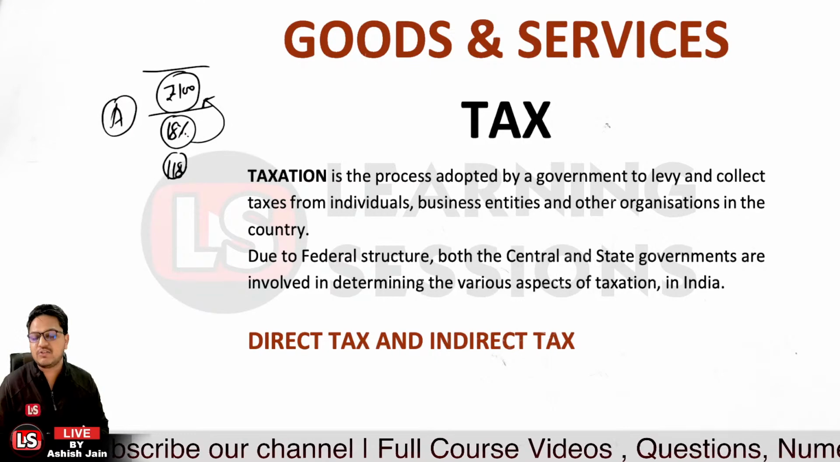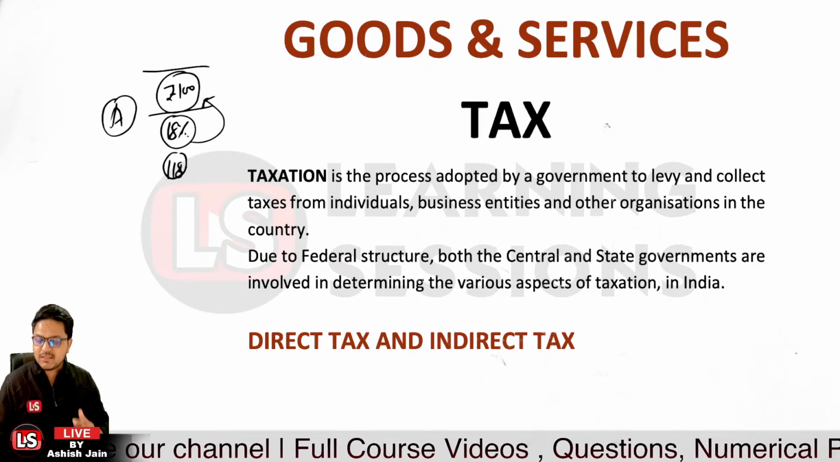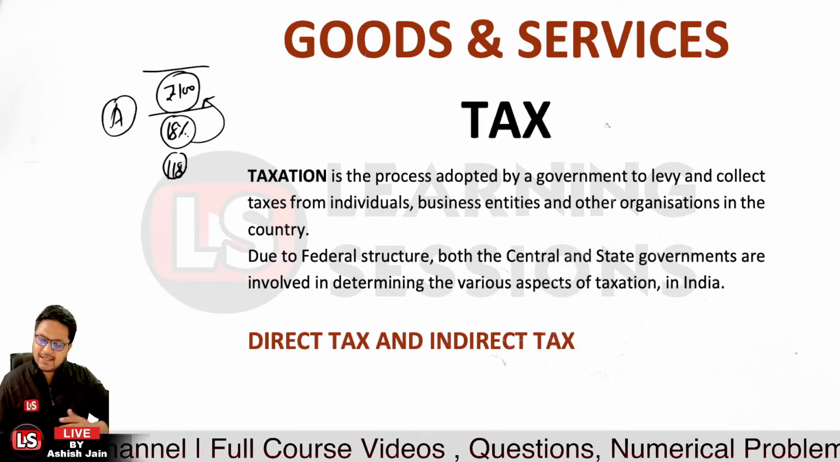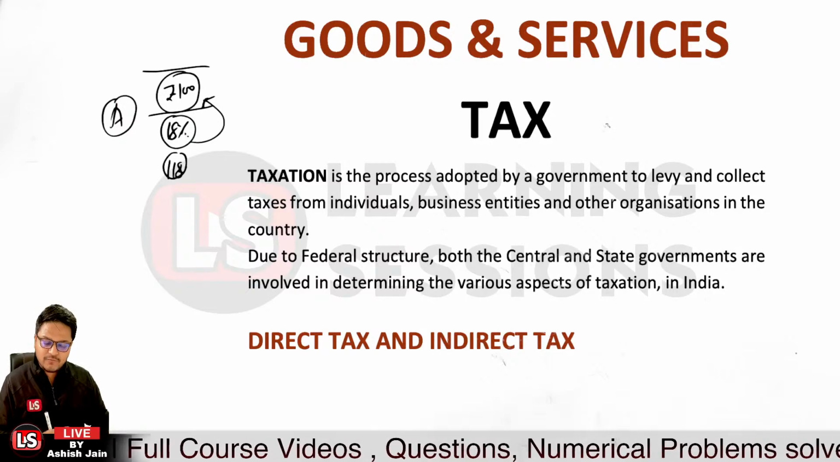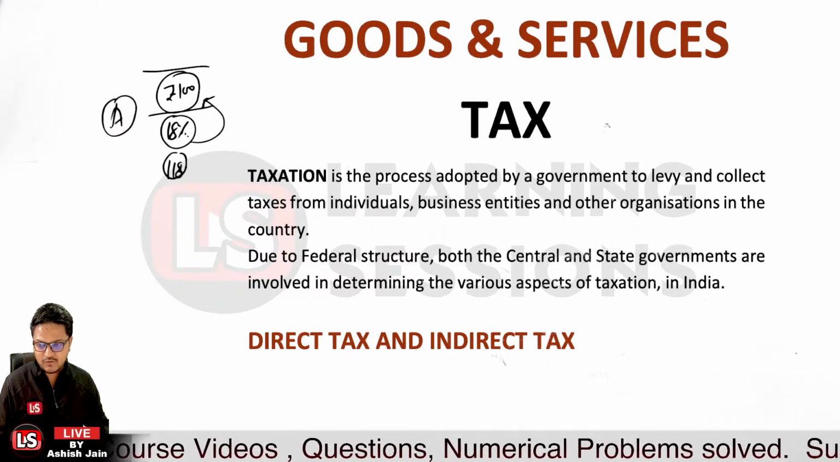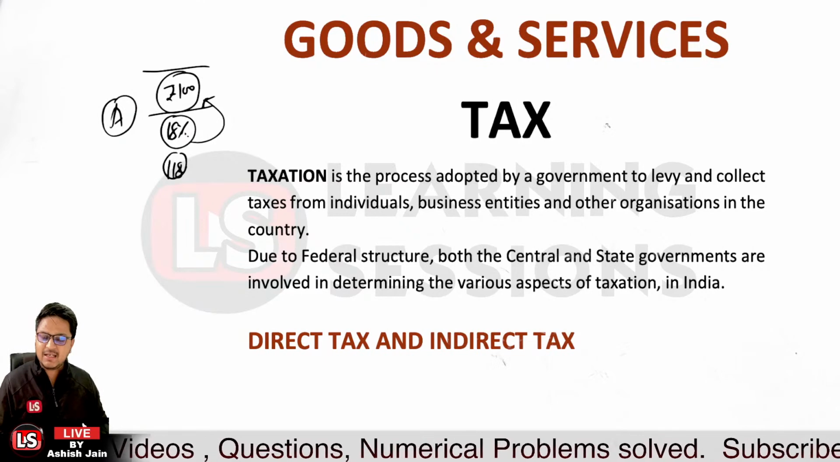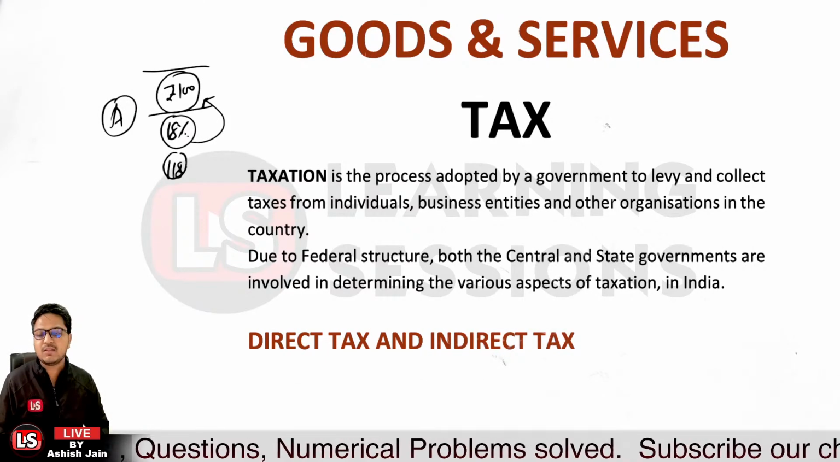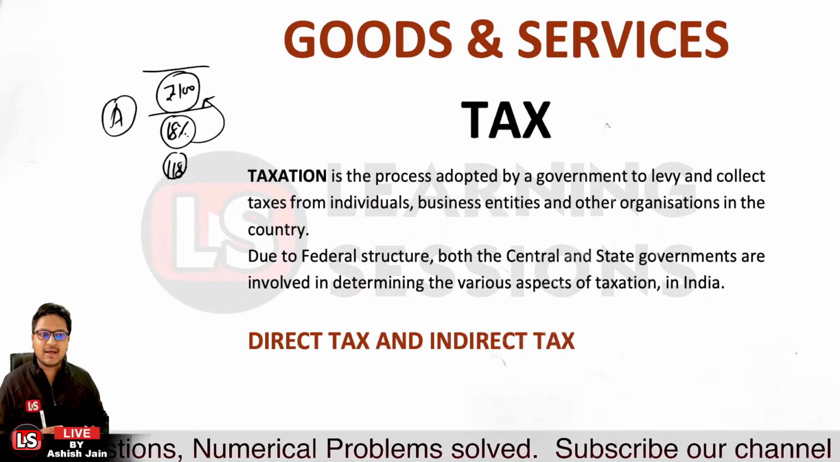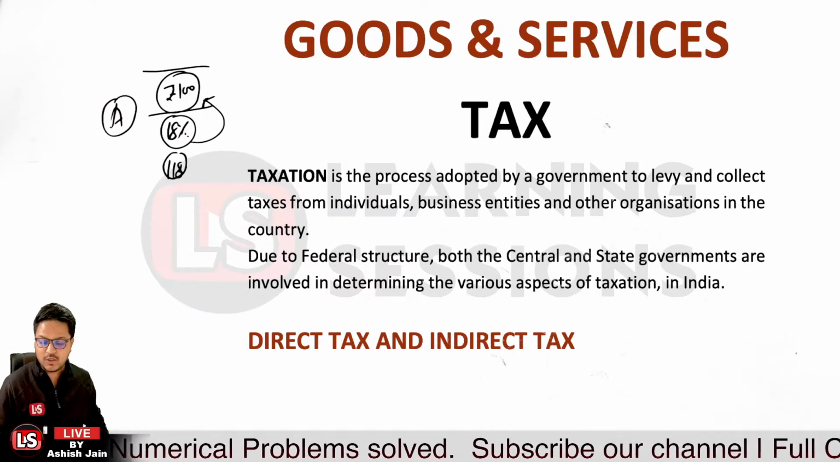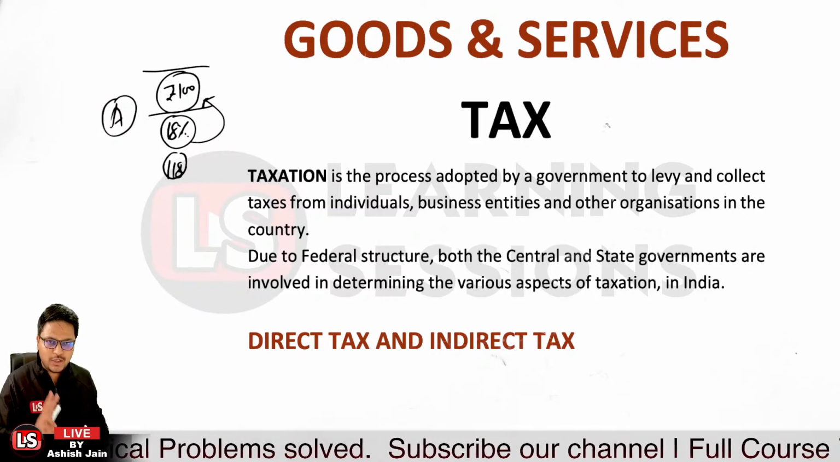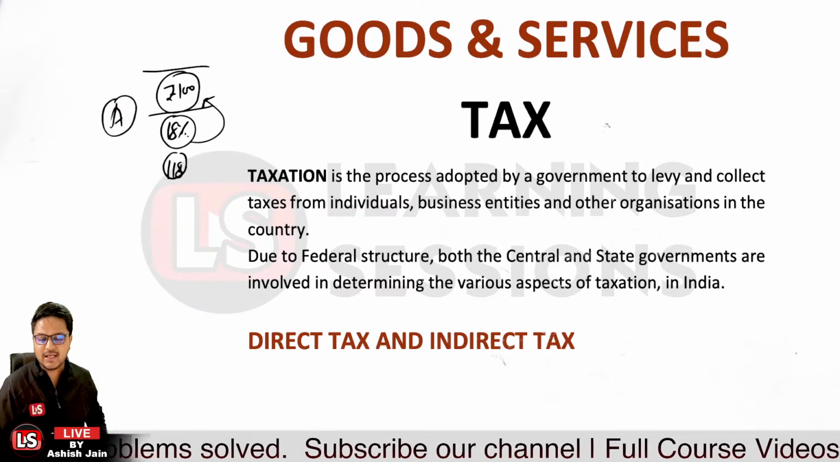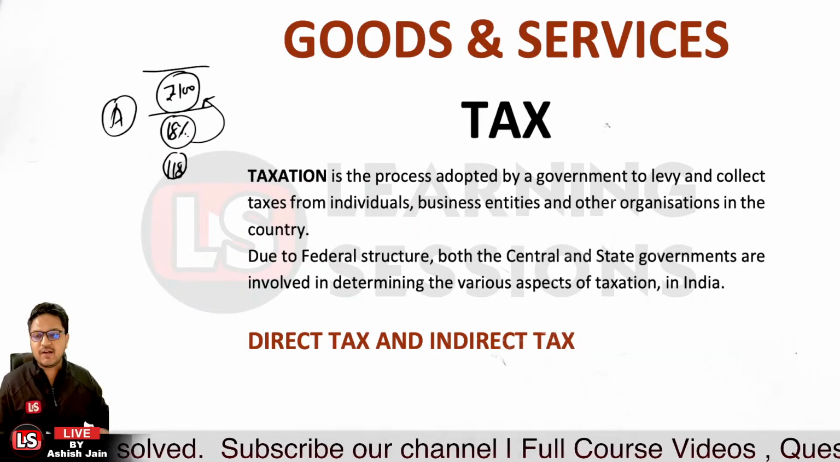And there is a federal structure. Now what do we mean by federal structure? Federal structure means there is a concept of state and center. When the concept of center and state is there, the taxes which are levied are distributed among the states and the center in the aspects of taxation. I told you that there are two types of taxation: one is the direct tax, and the other is the indirect tax.